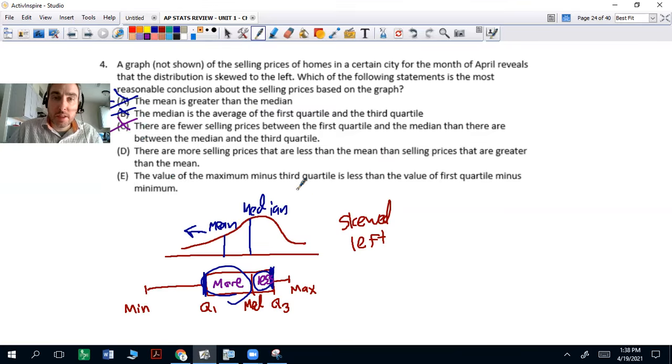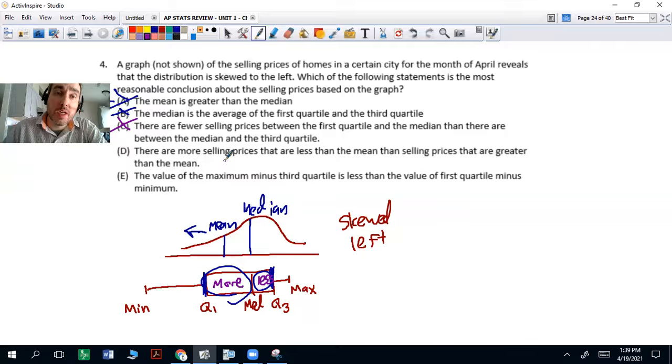There are more selling prices that are less than the mean than selling prices that are greater than the mean. While that looks tempting to answer the question, that is actually not necessarily true.